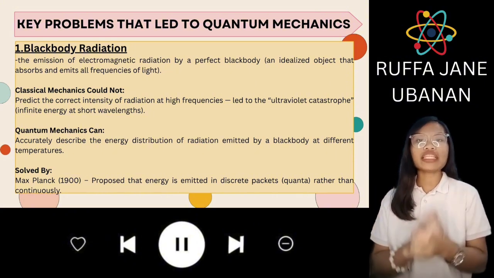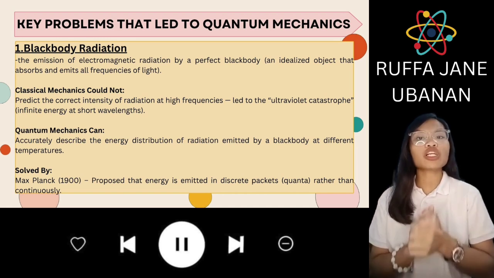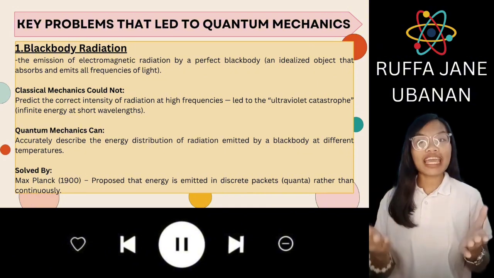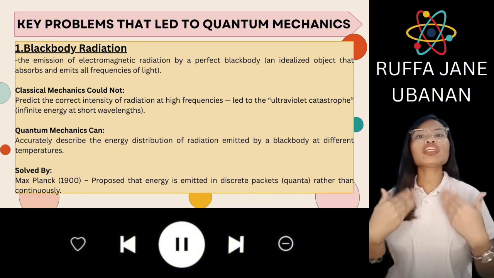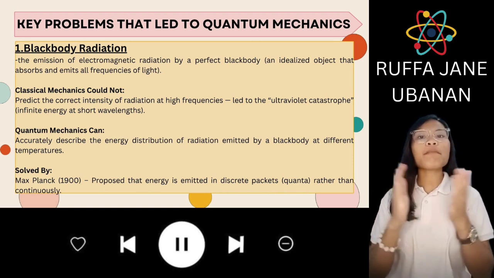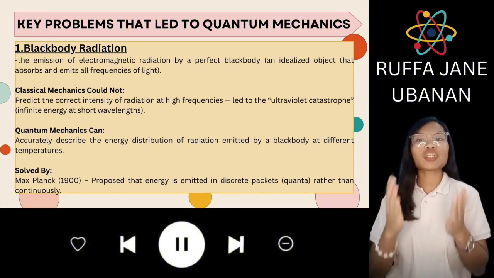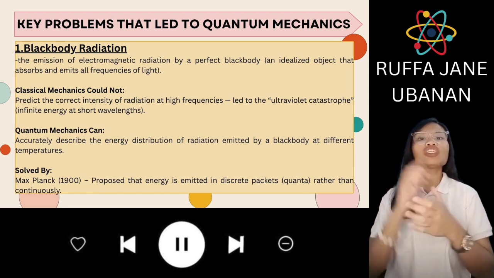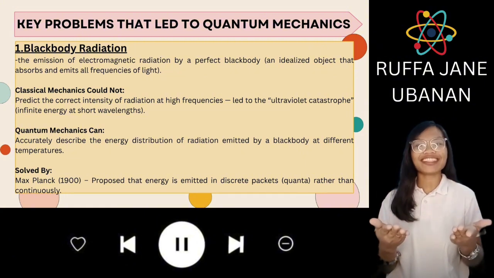According to classical theory, the emitted energy should approach infinity as the wavelength becomes shorter, a paradox known as the ultraviolet catastrophe. Quantum mechanics can accurately describe the energy distribution of black body radiation by introducing the idea of quantized energy. Solved or explained by Max Planck in 1900, who proposed that energy is emitted in discrete packets called quanta, not continuously. This marks the first major breakthrough towards quantum theory or quantum mechanics.